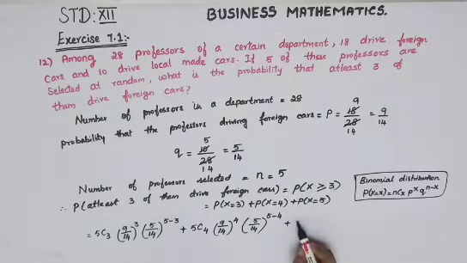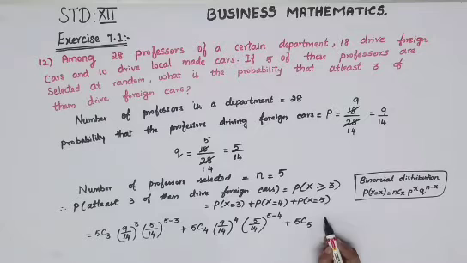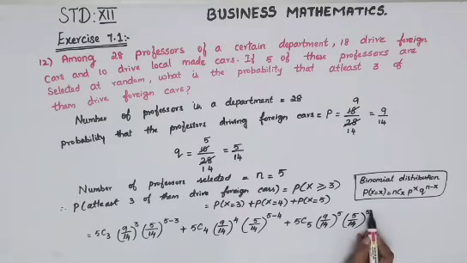Okay, so now n is also 5, and so 5c5. P is 9 by 14, power x is 5. Again q is 5 by 14, power n minus x, so 5 minus 5. So now we'll go for solving.